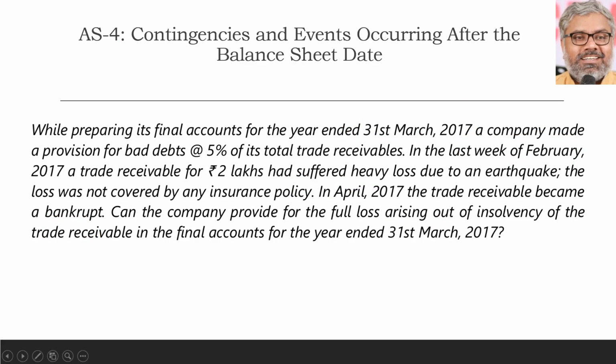Another situation. While preparing its financial accounts for the year ended 31st March, a company made a provision for bad debts of 5% of its total trade receivables. But in the last week of February, a trade receivable for 2 lakhs rupees had suffered heavy loss due to an earthquake. When did it happen? February. The loss was not covered by any insurance policy. And in April 2017, the trade receivable became bankrupt. Our debtor, our customer, had an earthquake, because of which he already suffered loss in February, and later in April we came to know that he became bankrupt.